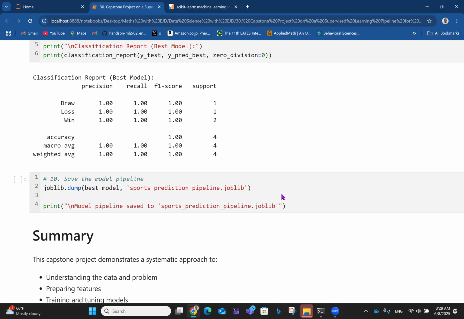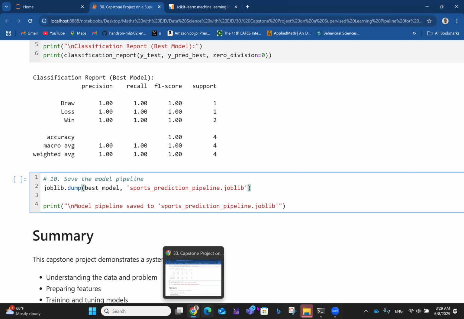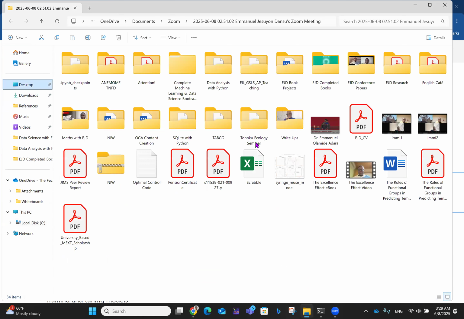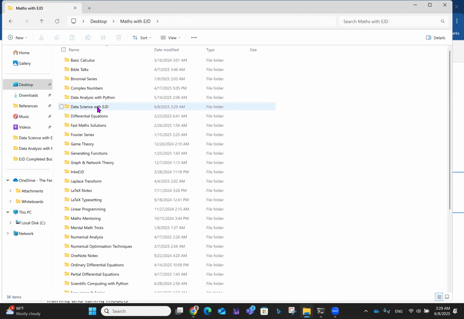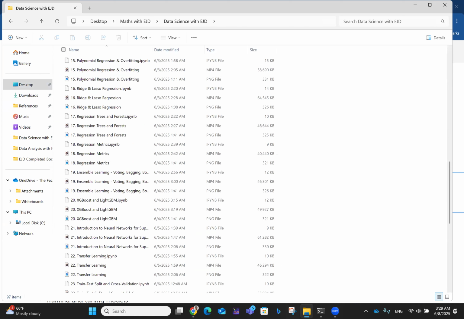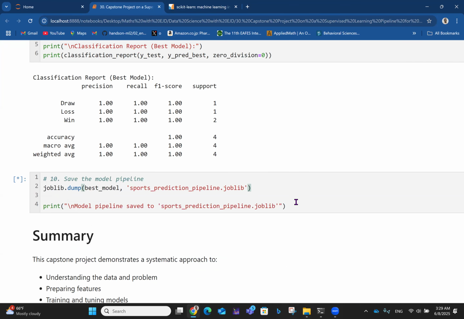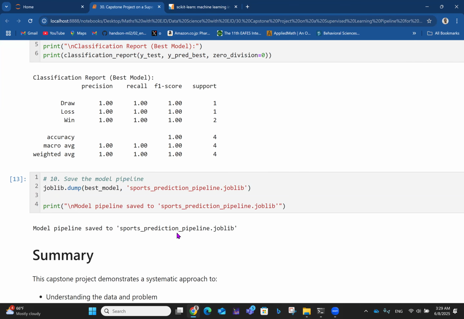So having done all of this, you can now save the model as a pipeline. First of all, we are saving this as sports_prediction_pipeline.joblib. Let's check the folder I'm working with. The folder is on the desktop, Data Science with EJD, and so far we don't have any sports file here. Once I run this, the model pipeline is saved to sports_prediction_pipeline.joblib. We just come here, and this was just created at 3:29 a.m., just like here.